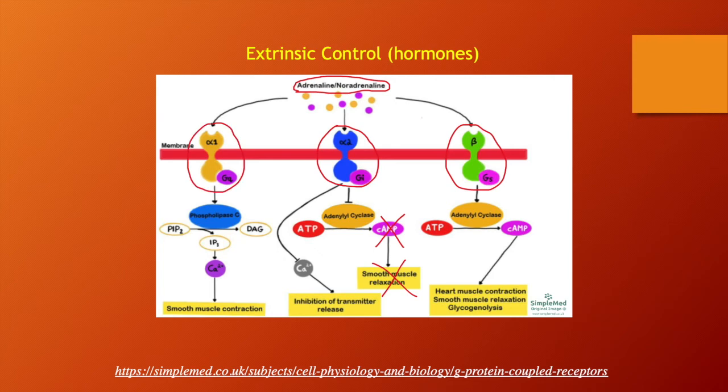Lastly, we have our alpha-1 adrenergic receptor, which has an alpha-Q subunit, which stimulates a different enzyme, phospholipase C, which is responsible for converting PIP2 into IP3 and DAG. And like we saw earlier, IP3 is a second messenger that's going to travel to the sarcoplasmic reticulum, open those calcium channels, and allow calcium to come into the sarcoplasm and bind to troponin, which is going to result eventually in the formation of cross bridges and smooth muscle contraction and subsequent vasoconstriction.